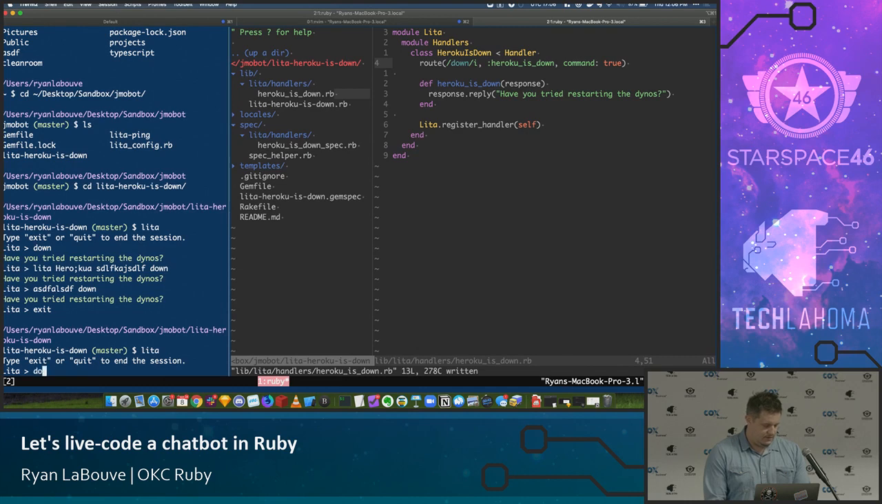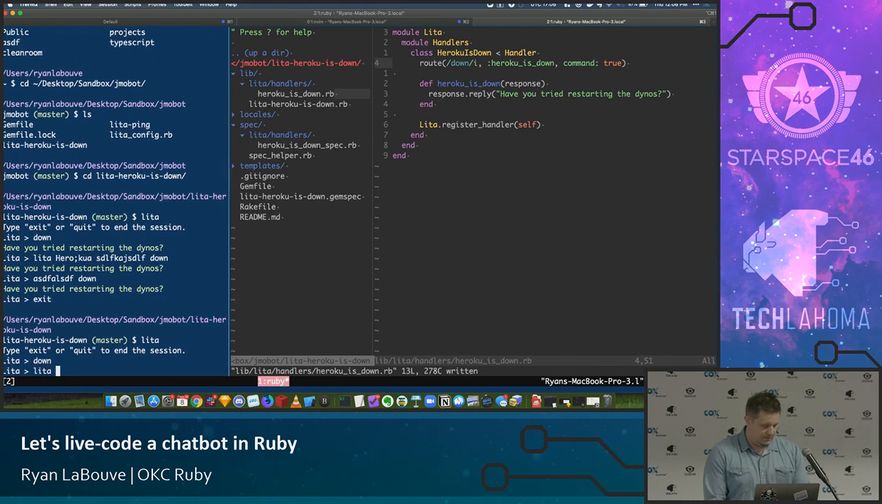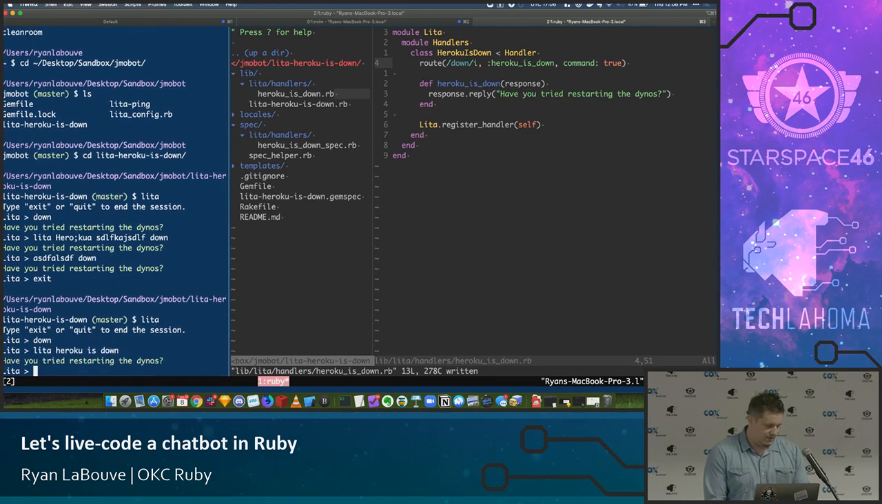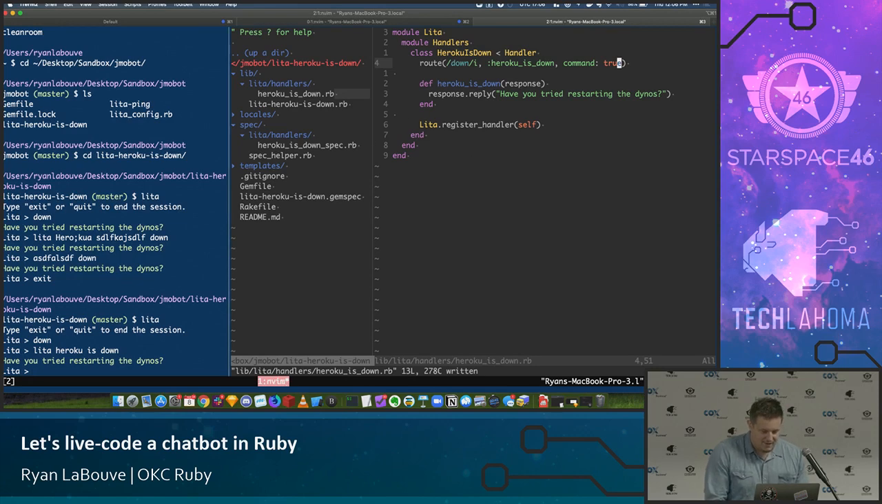So down, ignores, Lita, Heroku is down, tried restarting the dynos. All right, that's good enough for now. And again, this is where we should go write route tests with the bot name and make sure that it's not calling if we don't have the bot, but there's a deadline, so we obviously have to ignore all of that. Just kidding, please don't do that.